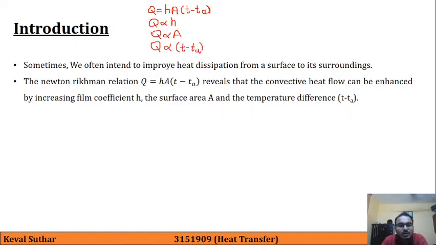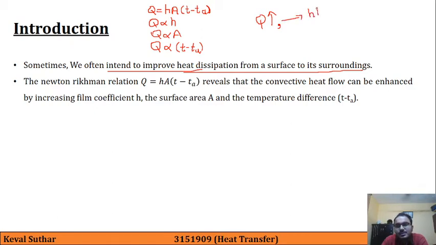As we have written here, we intend to improve the heat dissipation from surface to surrounding. So our goal is to increase the value of Q. For that purpose, we can increase the heat transfer coefficient h, which can be achieved in different ways.